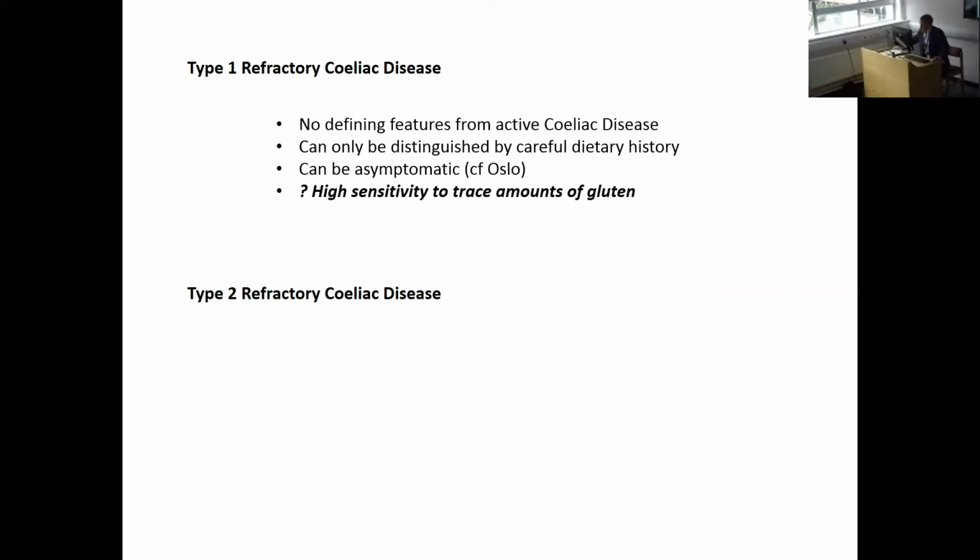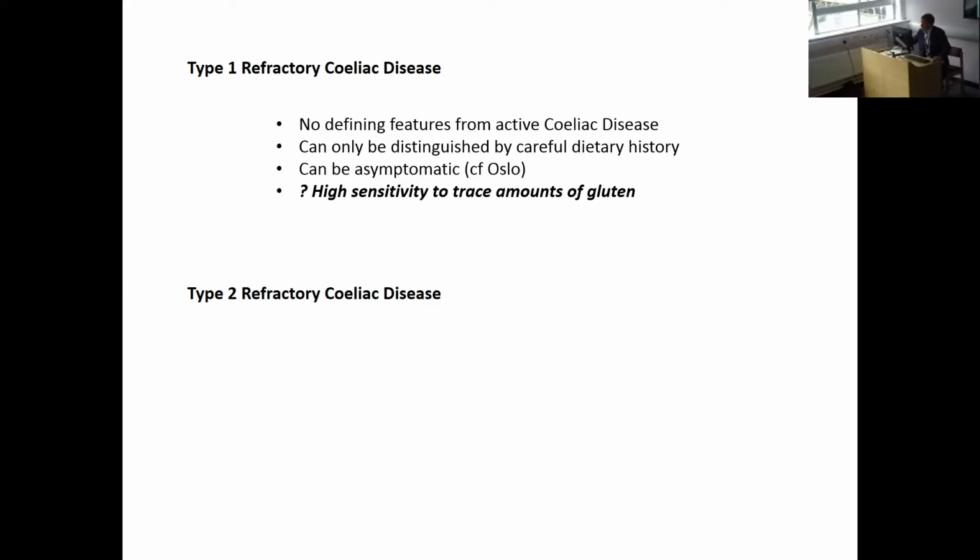We know very little about the biology of type 1 refractory celiac disease because we have no very clear ways of distinguishing it, and there are no unique features for type 1 refractory celiac disease compared to active celiac disease. It's a possibility, though, that it might represent a high sensitivity of the individual to very small amounts of gluten which are impossible to exclude from the diet.